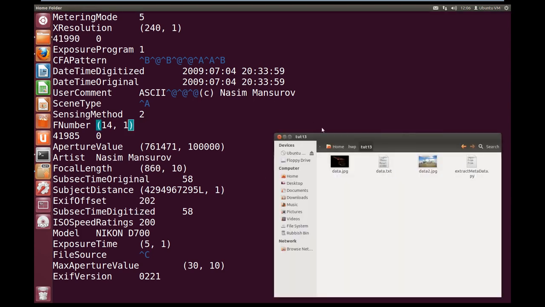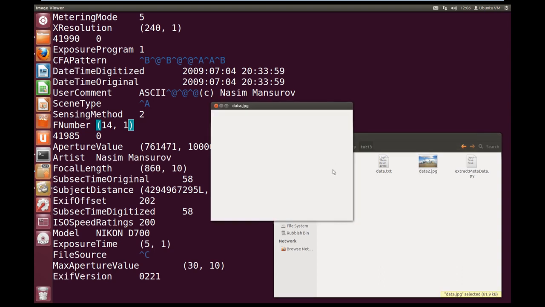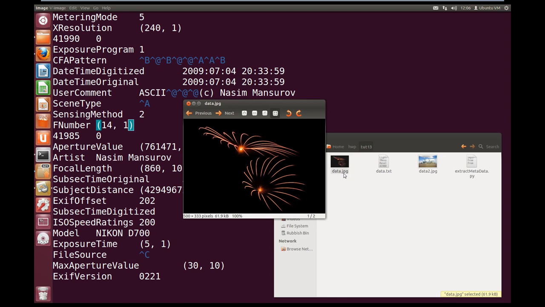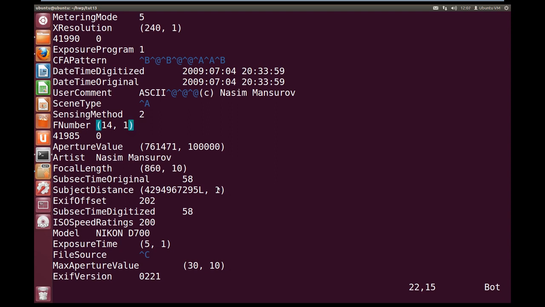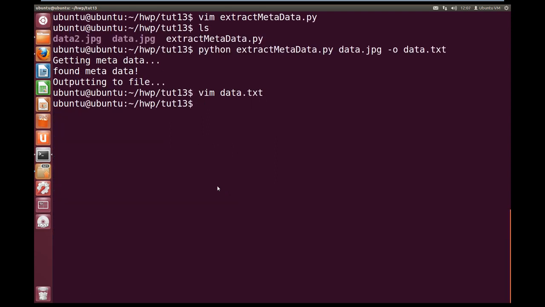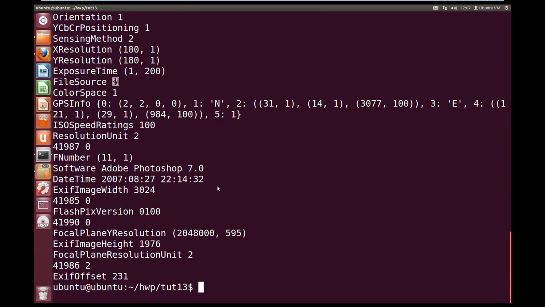So let's just quickly jump over and have a look at what this image is. So we can see that this image is just a small image of some fireworks. Okay, so we can quit out of this now. Now let's try running it on our other image. So we'll remove the output this time and we'll just output it to console. So let's do data2. Now as you can see, we get a bunch of output data.